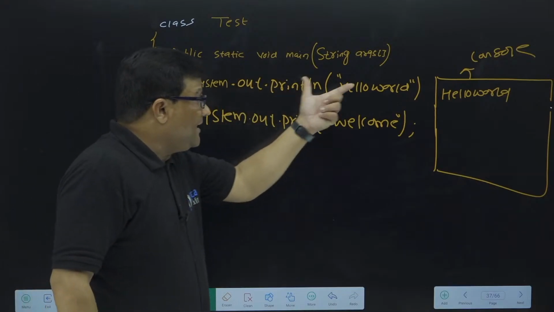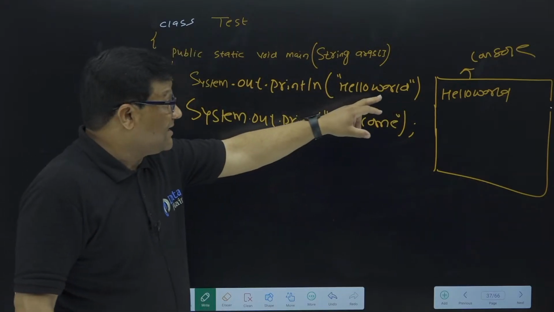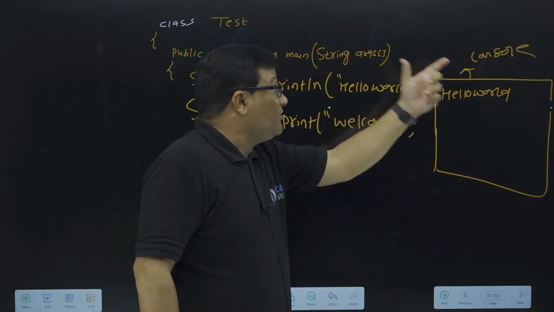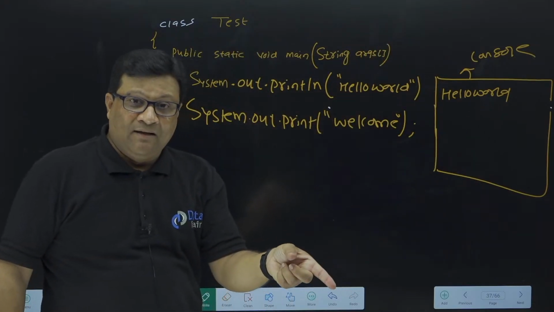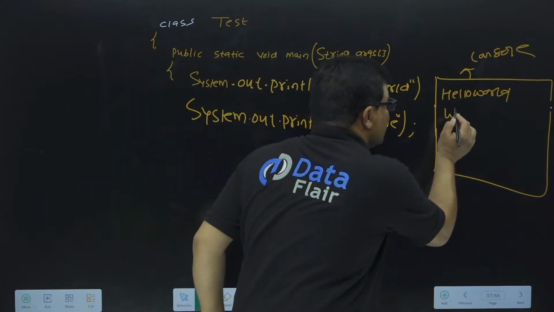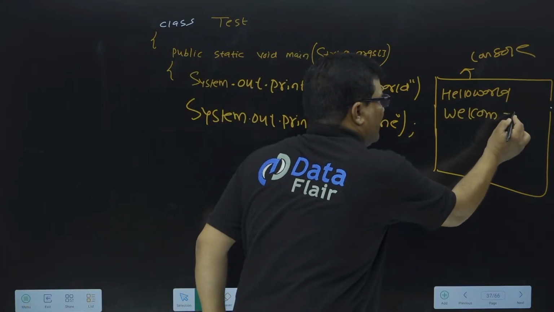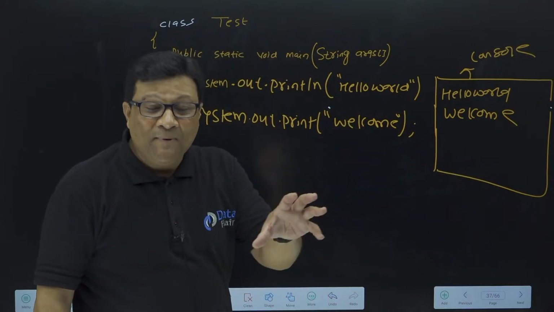The first statement prints hello world on the line where the cursor is. The cursor is on the first line, so you will get hello world on the first line. After that your cursor moves to the second line, so the next statement will print welcome in the second line. See this one, hello world and welcome in second line. So I hope now you get clarity.